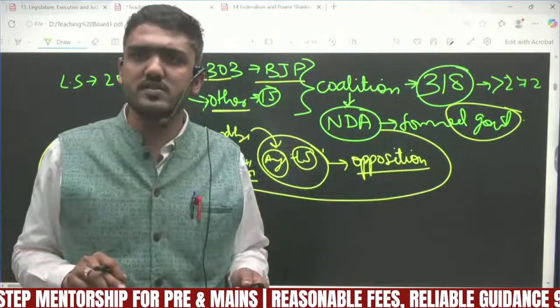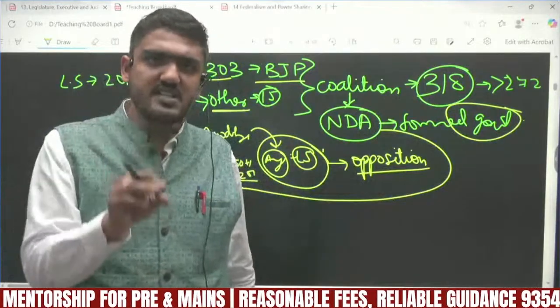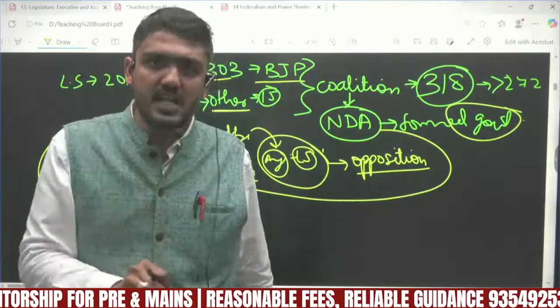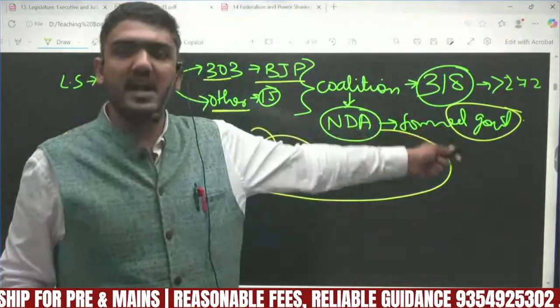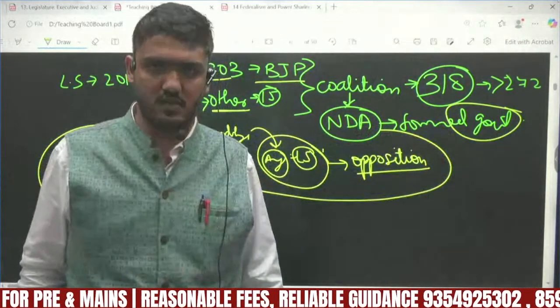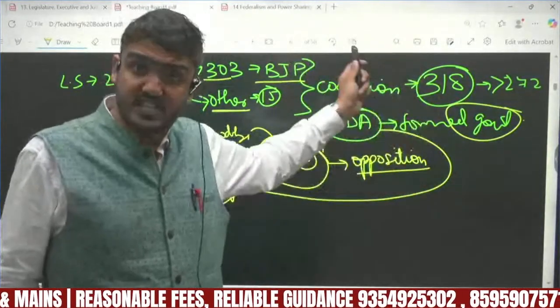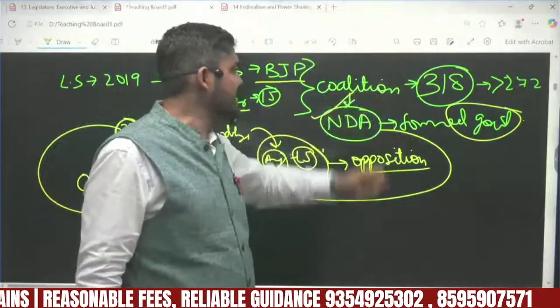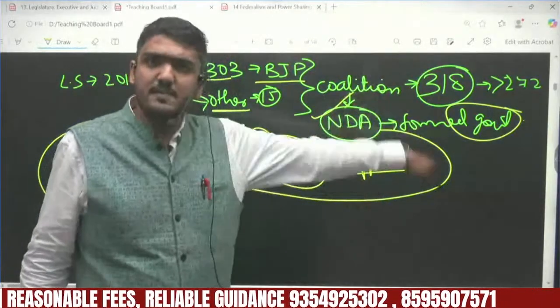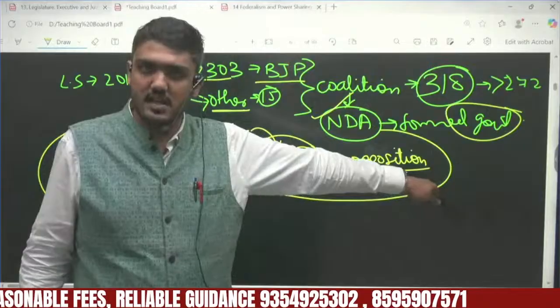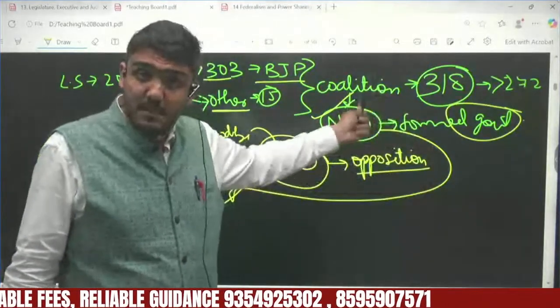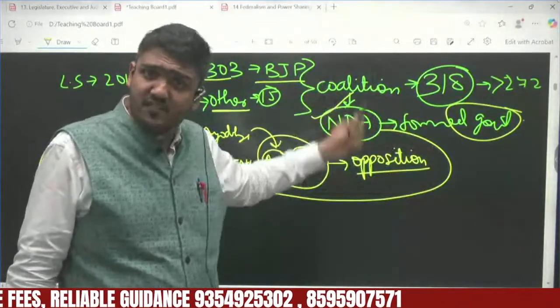According to the Indian constitution, if a decision is taken by the party, every member of that party will have to follow that decision. If this coalition decides that we will be voting yes in the parliament, then every member of this political party will have to vote yes.